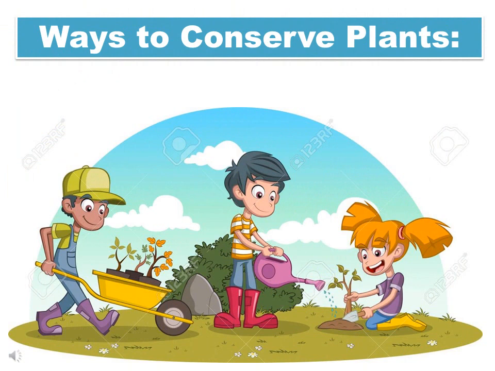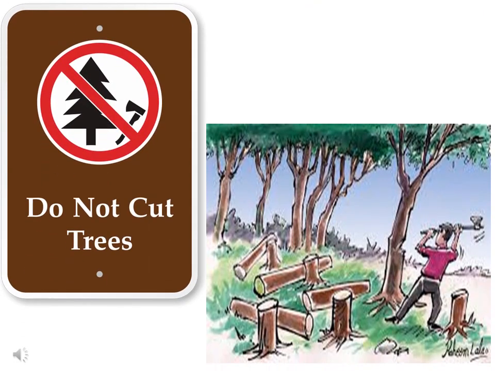So as we have studied, plants are useful to us in many ways. So it's our duty to conserve the plants and to protect them. There are certain steps through which we can conserve the plants. Let's see what they are. So the first suggestion to conserve plants is that we should not cut down the trees. We should use only those branches and leaves that have fallen down.